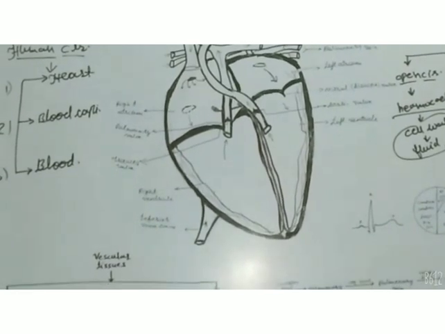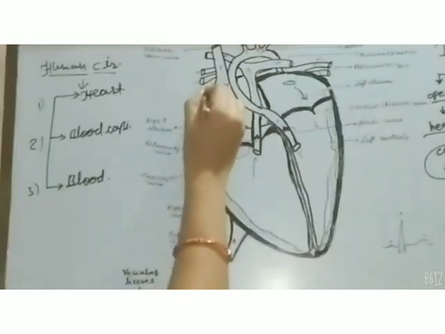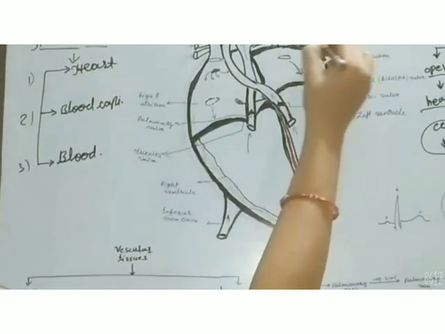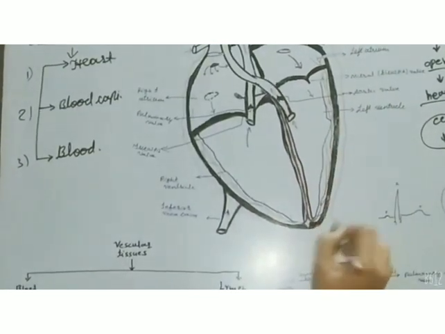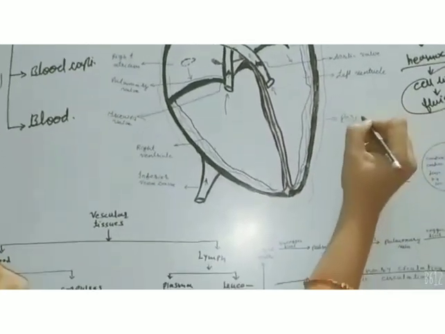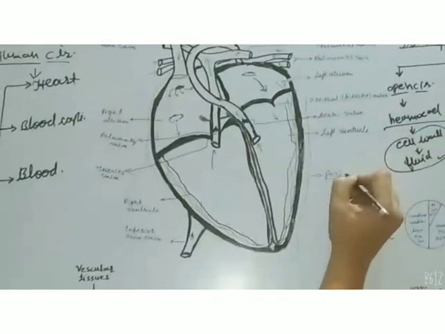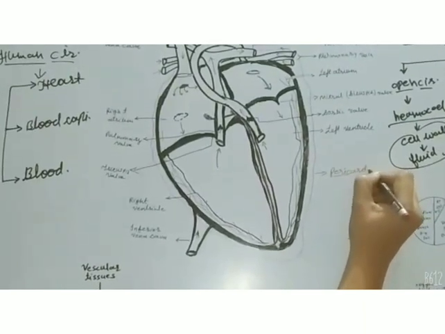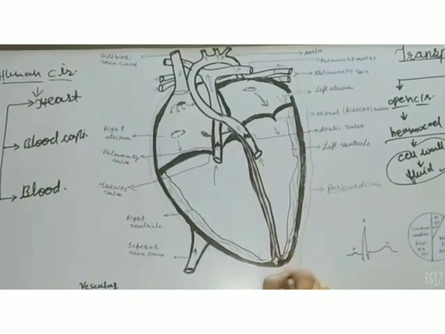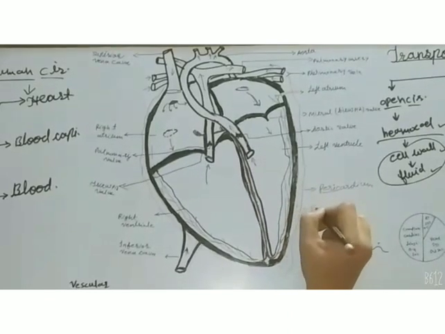Heart is enclosed or covered by a specific covering around it which protects it from infections, from jerks and shocks. That is called as pericardium. Peri means outer, which surrounds it, and cardiac means the heart. So the outer covering of the heart is called as pericardium. There is a fluid filled in between the pericardium and heart. It is called as the pericardial fluid.